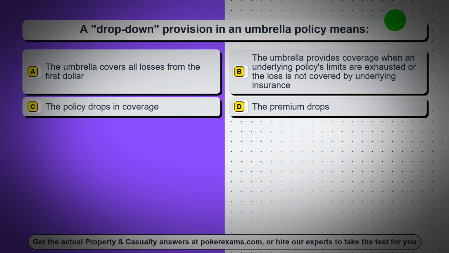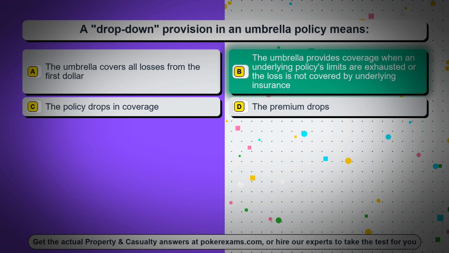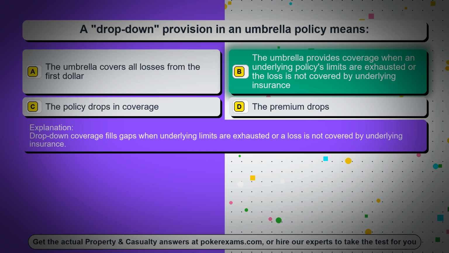Question 31. A drop-down provision in an umbrella policy means: option A, the umbrella covers all losses from the first dollar; option B, the umbrella provides coverage when an underlying policy's limits are exhausted or the loss is not covered by underlying insurance; option C, the policy drops in coverage; option D, the premium drops. The correct answer is option B, the umbrella provides coverage when an underlying policy's limits are exhausted or the loss is not covered by underlying insurance. Drop-down coverage fills gaps when underlying limits are exhausted or a loss is not covered by underlying insurance.